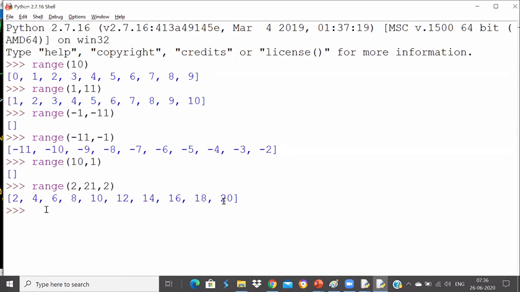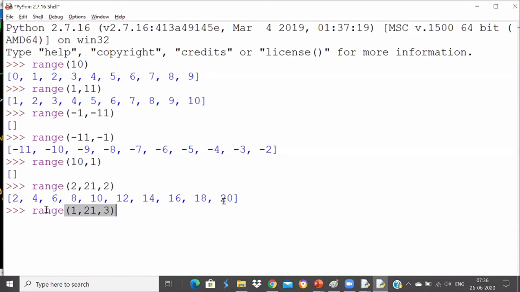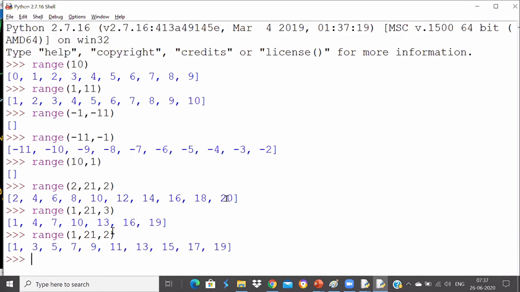Now if I wanted to print all odd numbers, I will start with 1. So I'll say 1 comma 21 comma 3. So it will print all odd numbers: 1, 4, 7, 10, 13, 16, and 19. Sorry, it's not printing odd numbers because I said it by 3. It should be 2 only, not 3. So I need to say 2 steps. You can say any step. Step means you need to update by what? So 1, 3, 5, 7, 9, 11, 13, 15, 17, and 19. This can be my odd numbers now. So I am saying go by 2 steps.